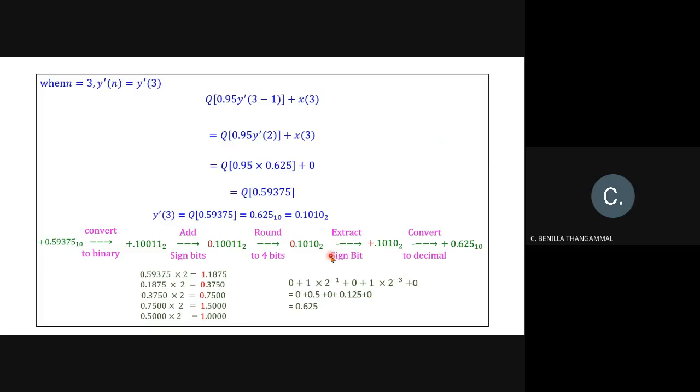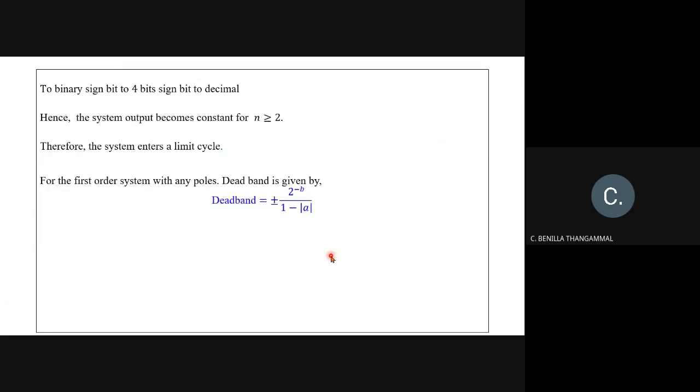So the system enters into the limit cycle for n greater than or equal to 2. Even if you replace your n value as 4, 5, 6, the value of y dash of n will be 0.625. So the deadband is given by plus or minus 2 power minus b divided by 1 minus modulus of a. b is 5 and a is 0.95. So your deadband is plus or minus 0.625.